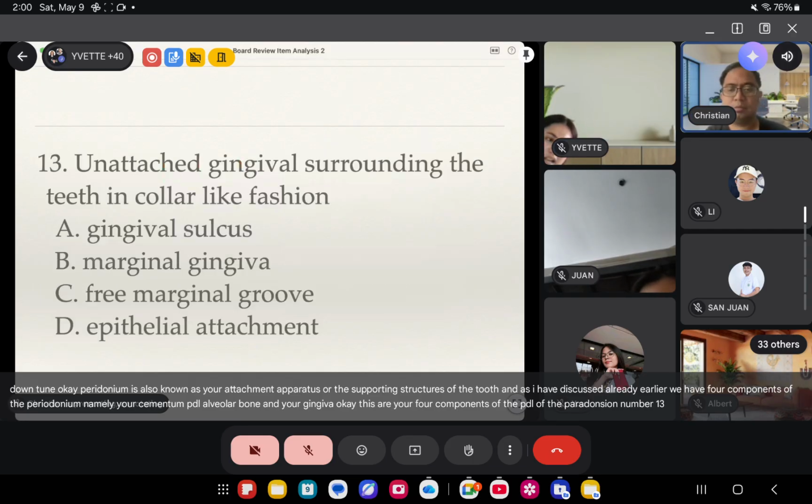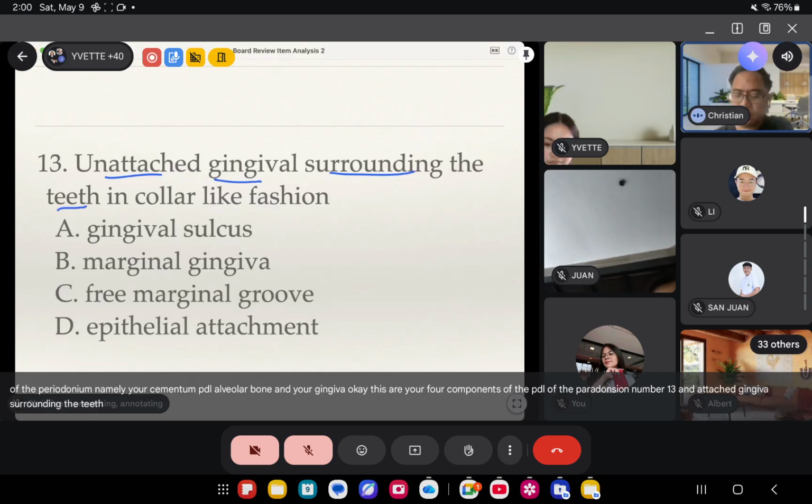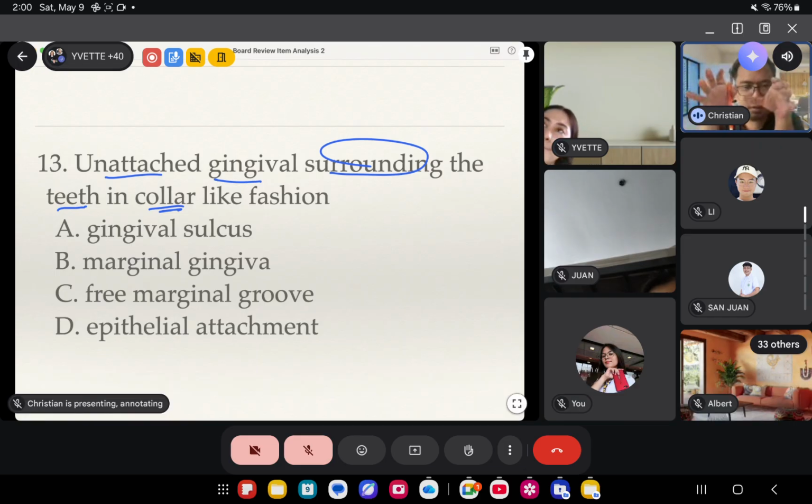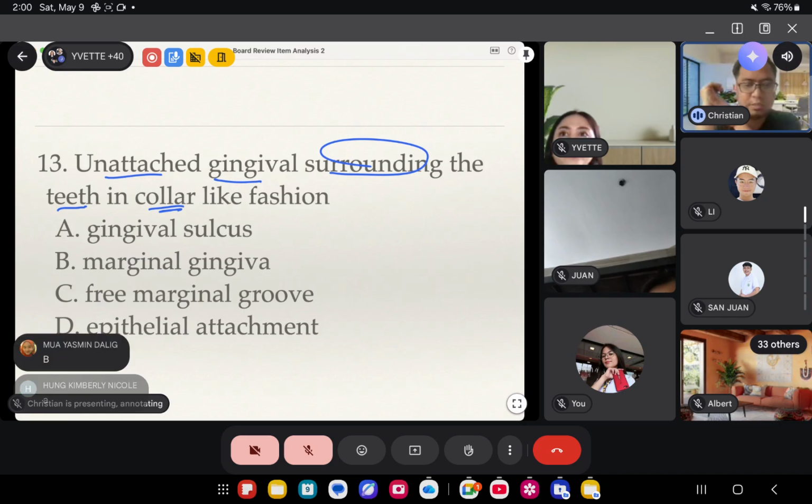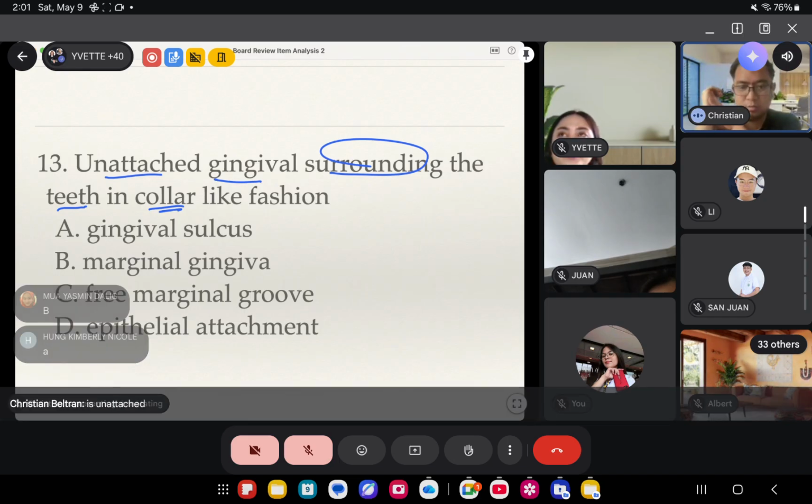Number 13. Unattached gingiva surrounding the teeth in a collar-like fashion. It goes around the tooth, the gingiva that would surround the tooth in a collar-like fashion that is unattached.